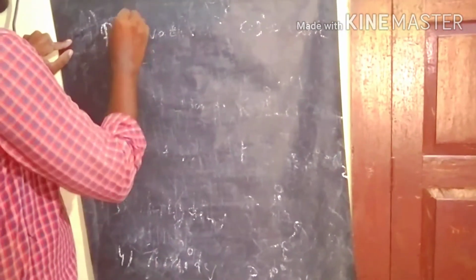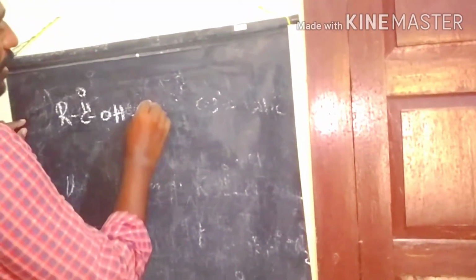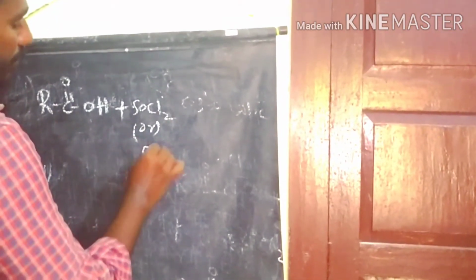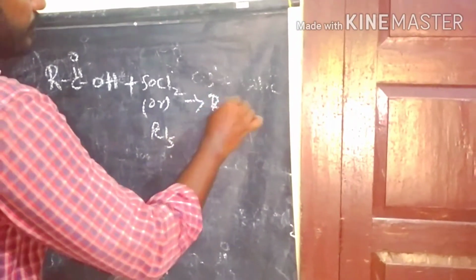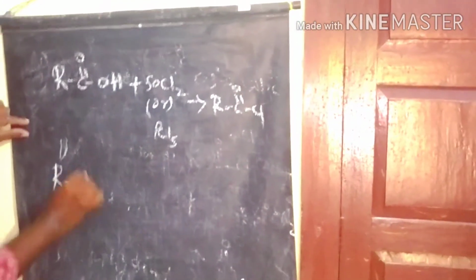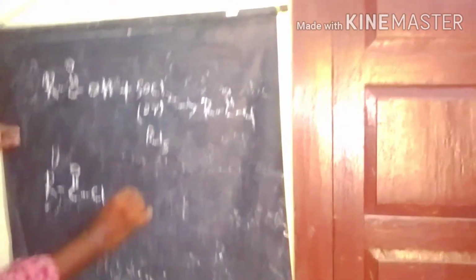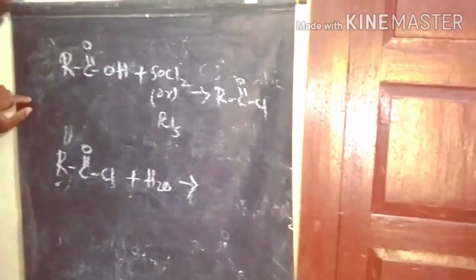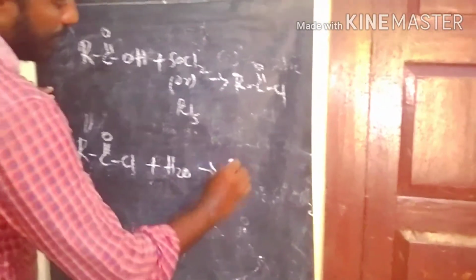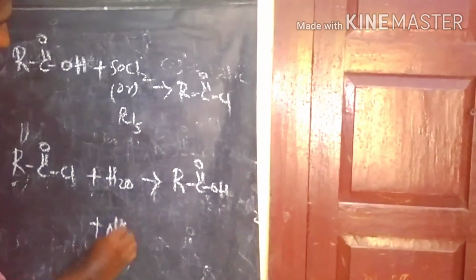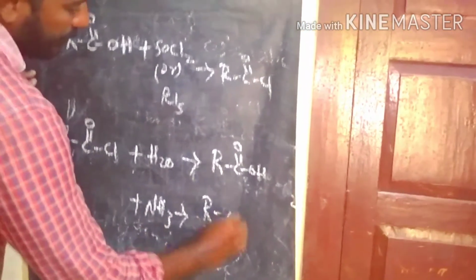The acid chloride comes from the reaction between the carboxylic acid and thionyl chloride or phosphorus pentachloride to produce the acid chlorides. So this is the preparation of acid chlorides. Then the acid chlorides undergo a hydrolysis reaction to produce the carboxylic acid. If acid chloride reacts with ammonia, the amide is the product.